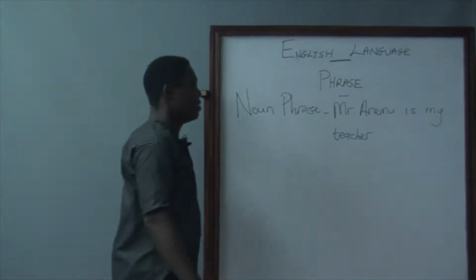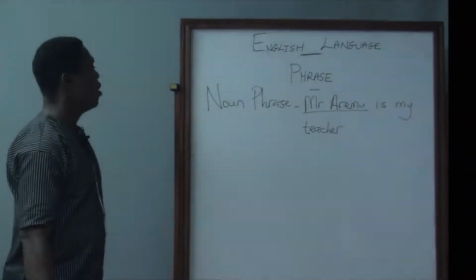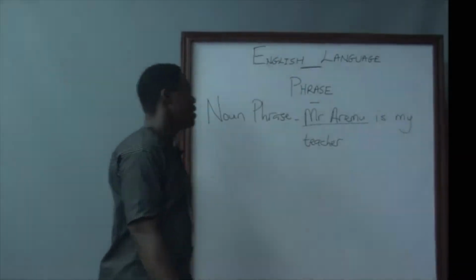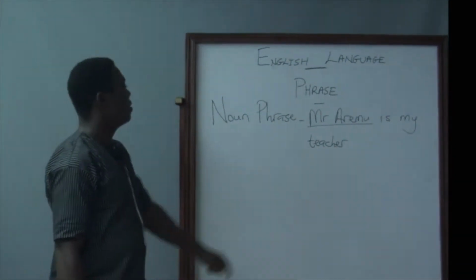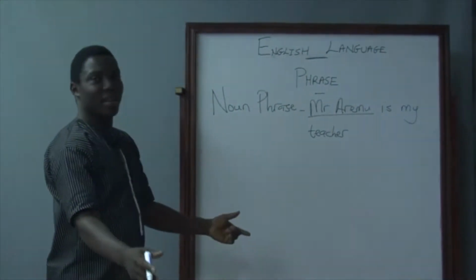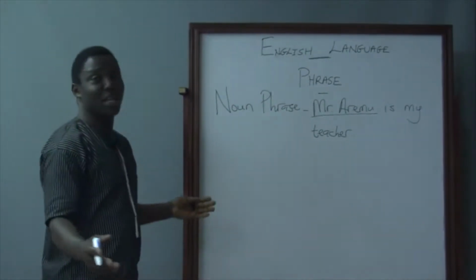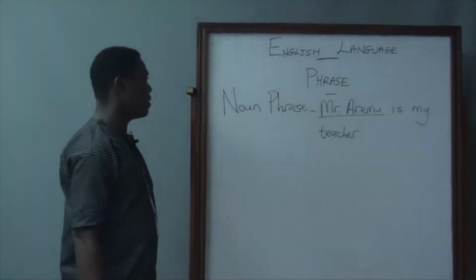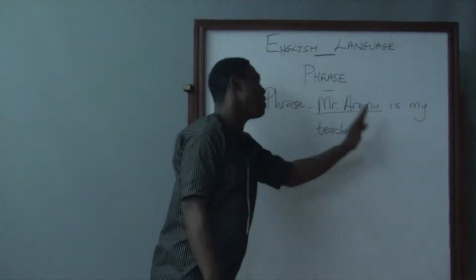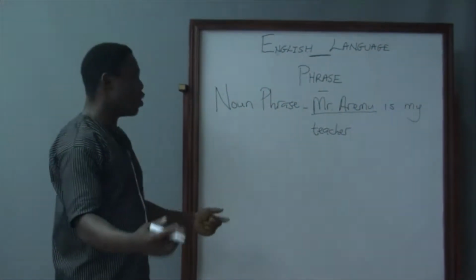The first one is Mr. Aremu. Looking at this phrase, it is a phrase because Mr. Aremu is just a group of words, no verb, and does not make a complete meaning. There is nothing attached to Mr. Aremu as underlined. So it is having an incomplete meaning.